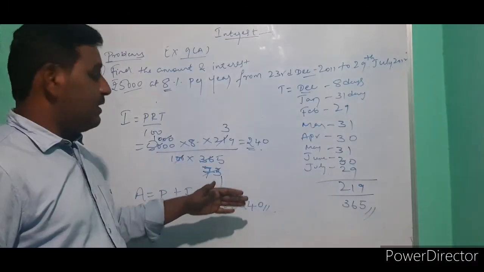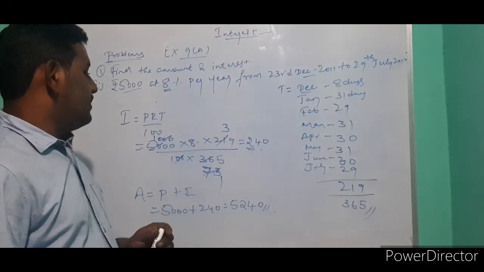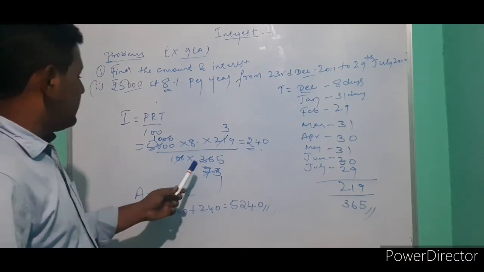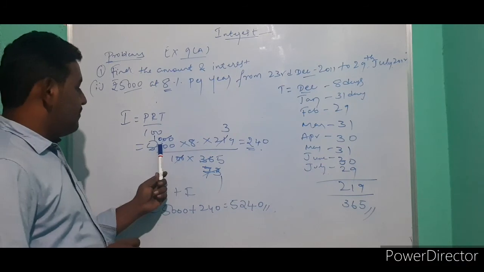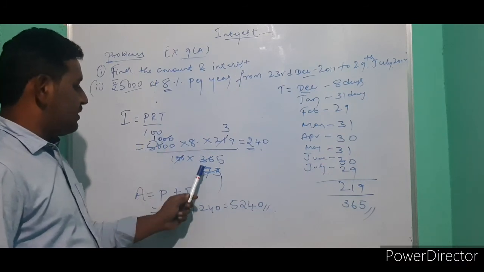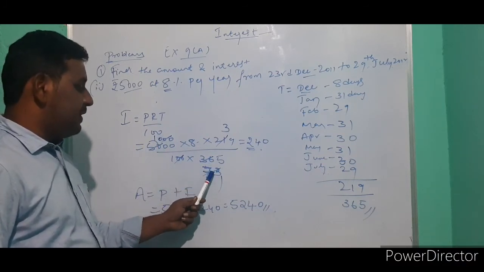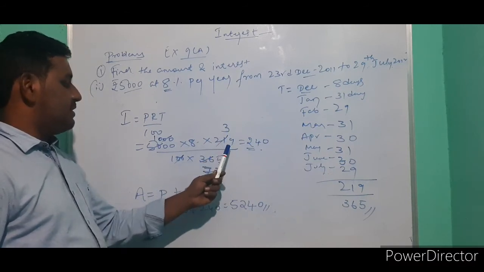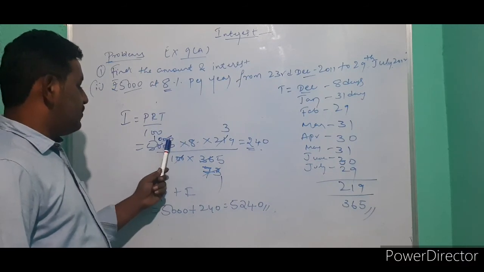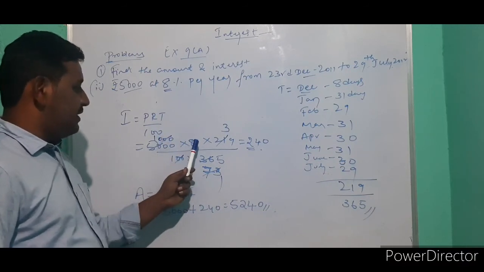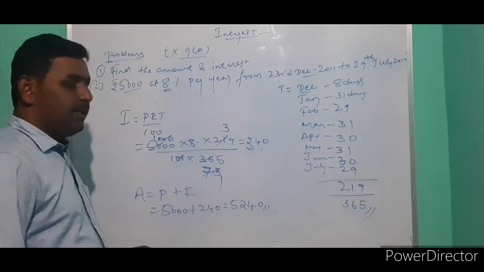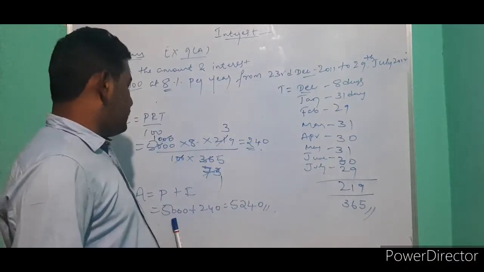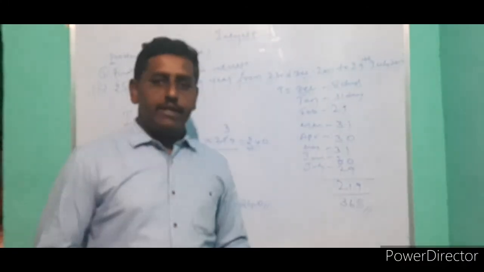Per year you have to calculate, so that's why you are doing the calculation like this. Here you can do the calculation: 5,000 and 5 times 73 is 365. 73 ones are 73, 73 threes are 219. Here 20 gets cancelled. 10 8s are 80, 80 into 3 is 240. That is your interest. So next, after finding interest, add the principal amount. You will get the amount.